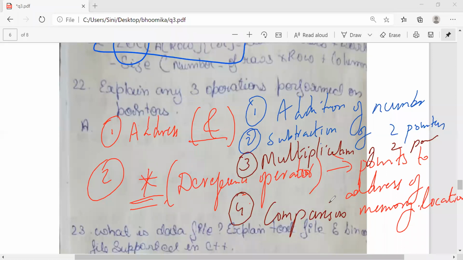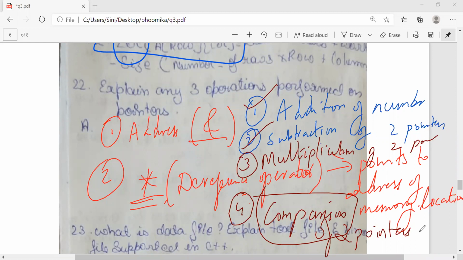You can write addition, subtraction, then comparison will be fine. Comparison of two pointers is to check whether the two pointers are equal or not. Clear? Yeah.